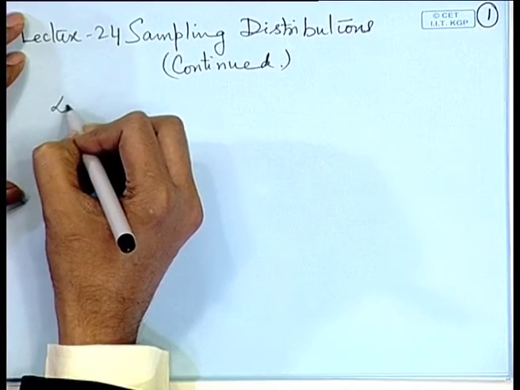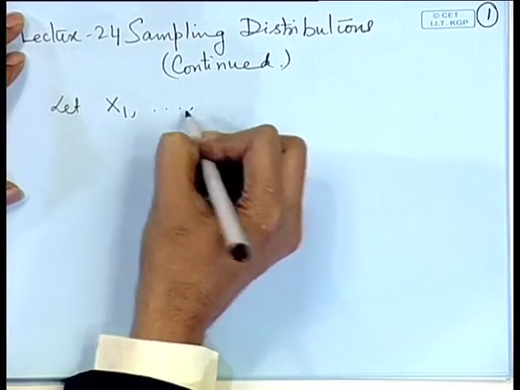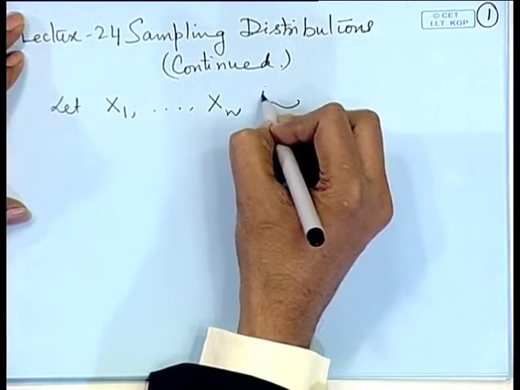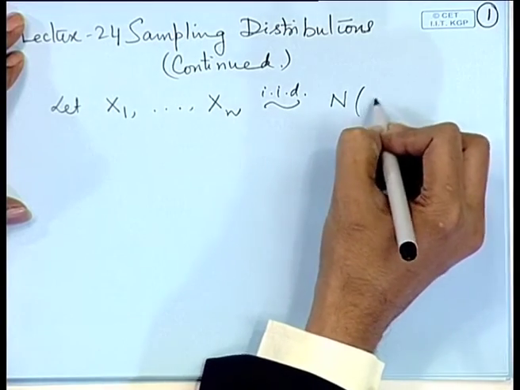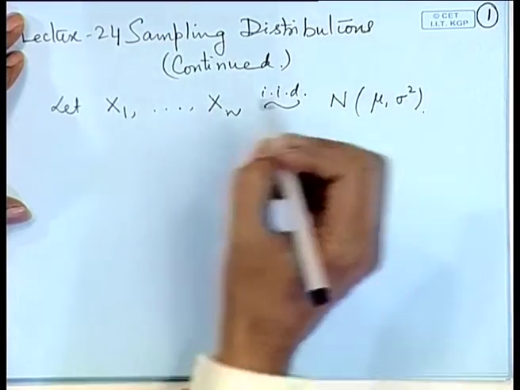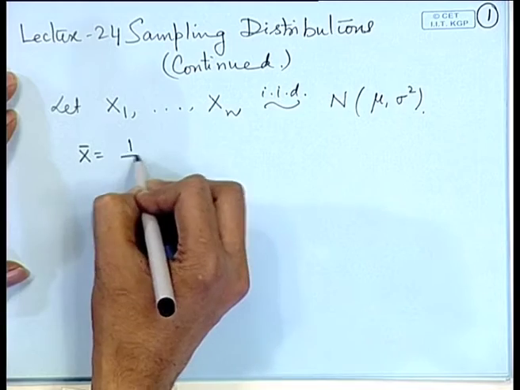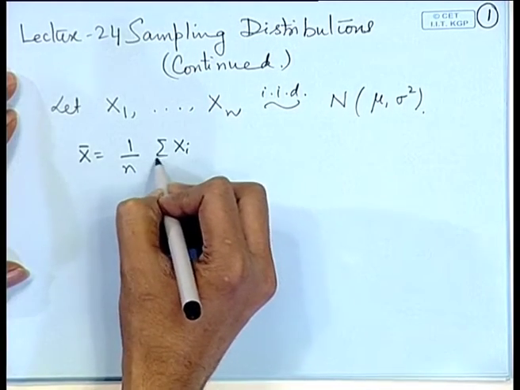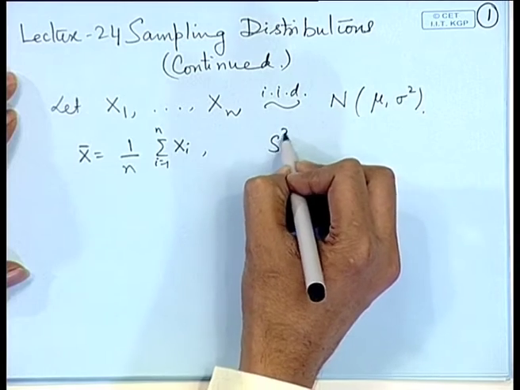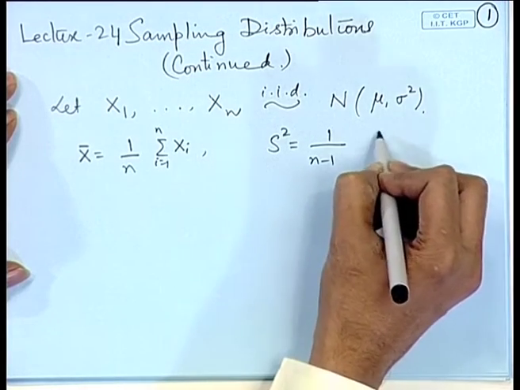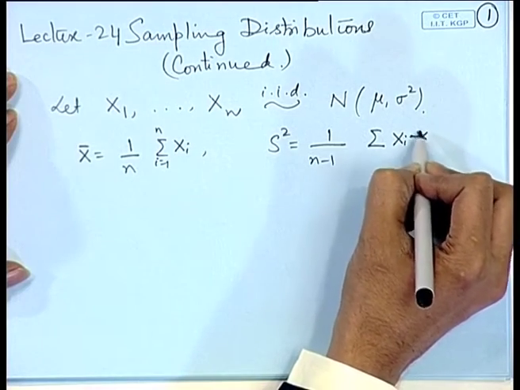Today, I will give an alternative derivation by the method of transformations for the sampling distribution of x bar and S square when we are sampling from a normal population. So, let us consider that x 1, x 2, x n is a set of independently and identically distributed normal mu sigma square random variables. We want to derive the distribution of x bar, that is sample mean 1 by n sigma x i, i equal to 1 to n, and S square, that is 1 by n minus 1 sigma x i minus x bar whole square.